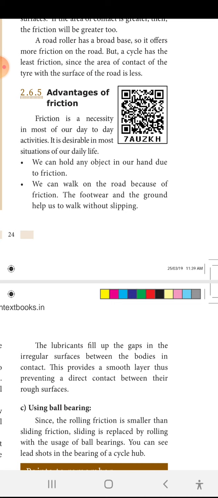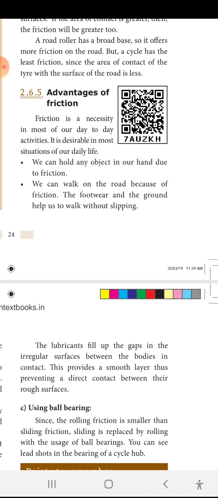We can hold any object in our hand due to friction. We can walk on the road because of friction. We write on paper because of the friction between the pen nib and the paper. So we need some friction to make these regular activities comfortable. The footwear and the ground help us walk without slipping. Sometimes people say that in the rainy season they walk and fall down because the slipper is slippery.